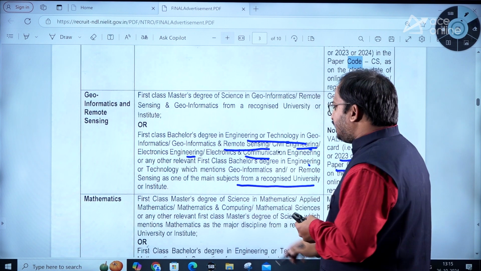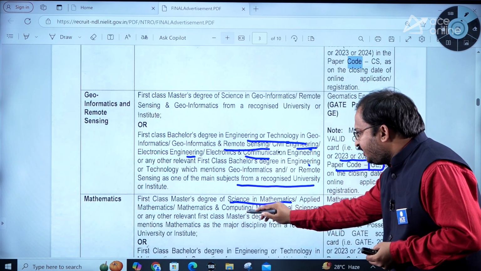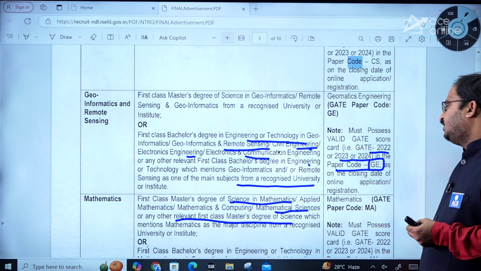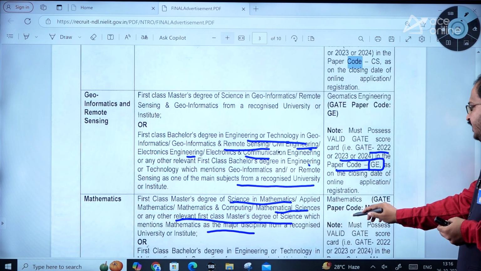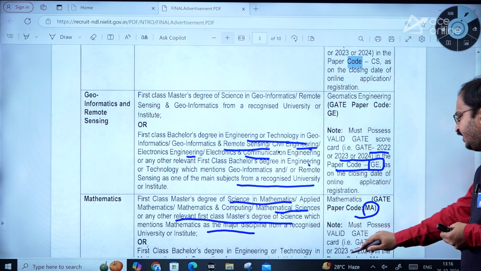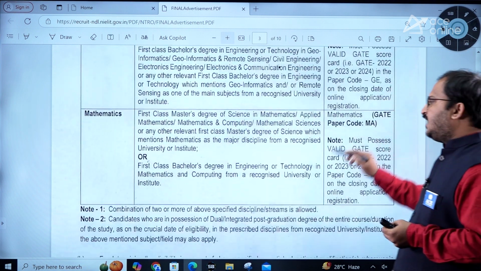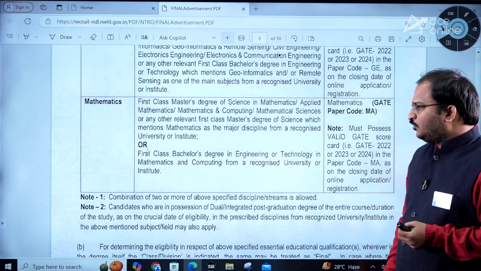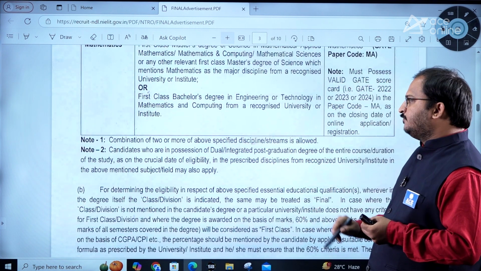Then mathematics. A first class master's degree in science in mathematics, applied mathematics, mathematics and computing, mathematical sciences, or any other relevant first class master's degree of science which mentions mathematics as a major discipline from a recognized university. And the GATE paper should be mathematics, paper code MA, and 2022, 2023 or 2024 GATE score is valid here, dear students. Then a first class bachelor's degree in engineering and technology in mathematics and computing from a recognized university or institute are also eligible. A combination of two or more of the above specified discipline streams is allowed.